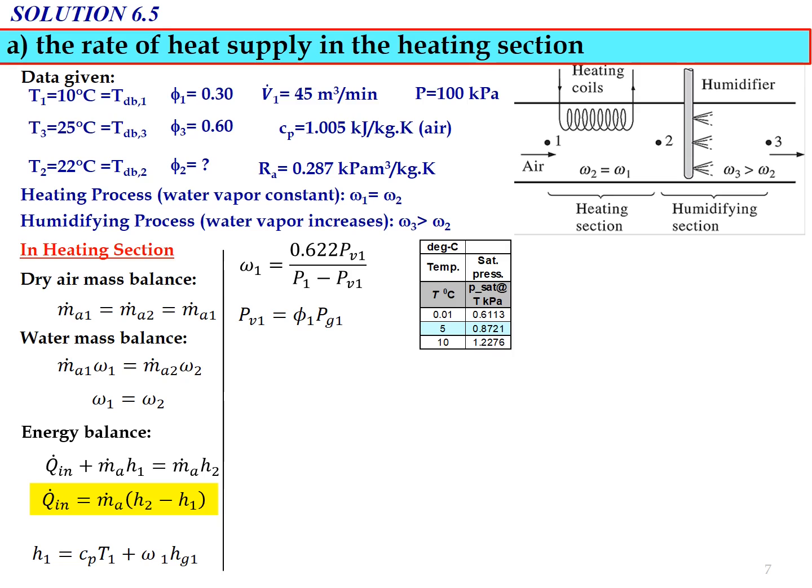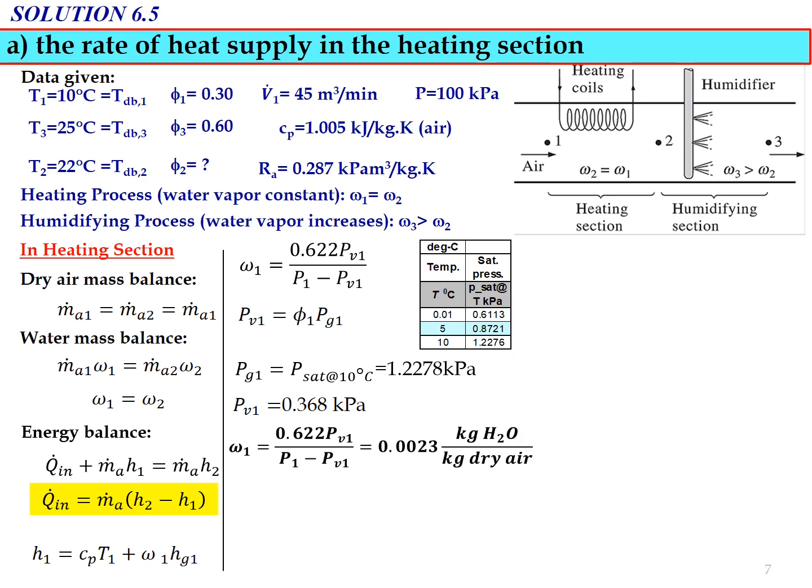PG1 is the saturation pressure at T1, 10 degrees Celsius. From the saturated water table, PG1 equals 1.2278 kilopascal. Substituting into the PV1 equation, we get PV1 equal to 0.368 kilopascal.